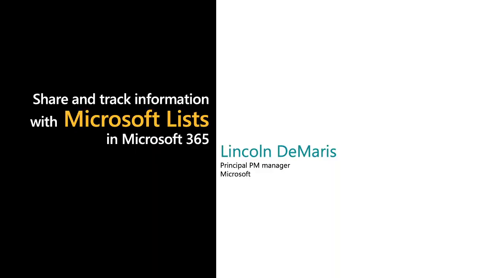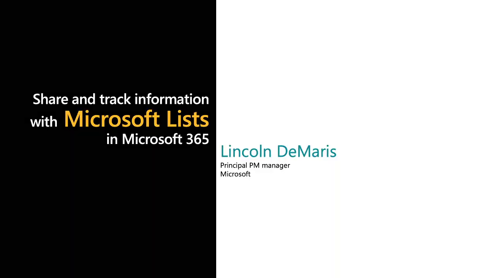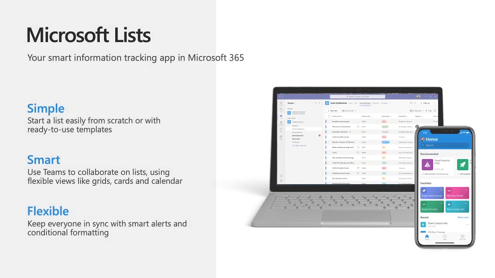I'm a program manager at Microsoft, and I'm here to talk to you today about Microsoft Lists. Microsoft Lists is a brand new app in M365 that helps you track information and organize work for your team. Lists are simple, smart, and flexible, so you can stay on top of what matters most for your team. With Lists, anybody can get started quickly and create a basic information tracking app to track things like issues, assets, routines, contacts, inventory, and more.